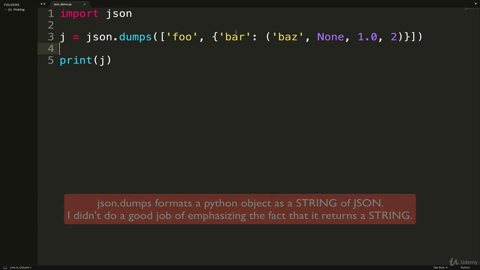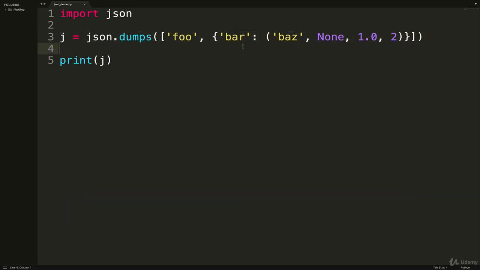So then we could save this to a file, or we could create an API with it that a JavaScript front end could consume, or a Java backend or a Node backend. It doesn't matter. Like I said, it's not JavaScript specific, but there are rules we have to abide by. And I'm not going to go into them because json.dumps will take care of it. What this allows us to do is to take a Python object and turn it into JSON, and then we could save it to a file by just doing a file.write using json.dumps. And that works if we're working with built-in types, like we have here, tuples and lists and dictionaries.